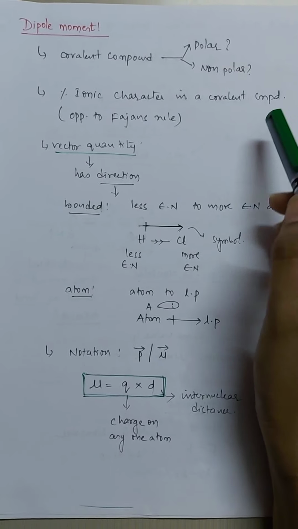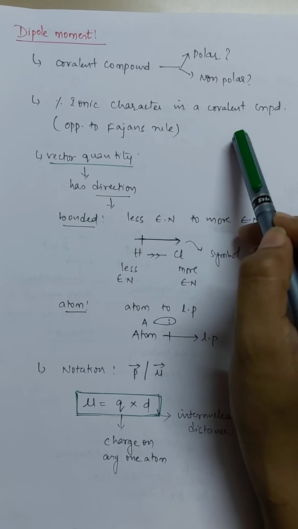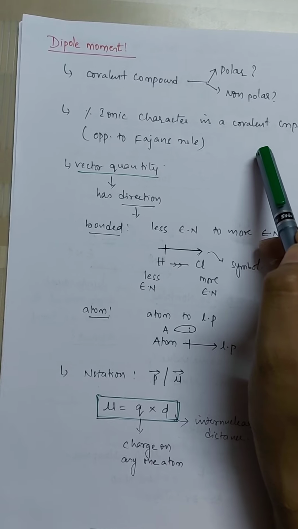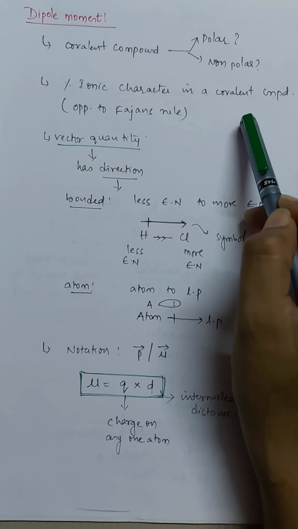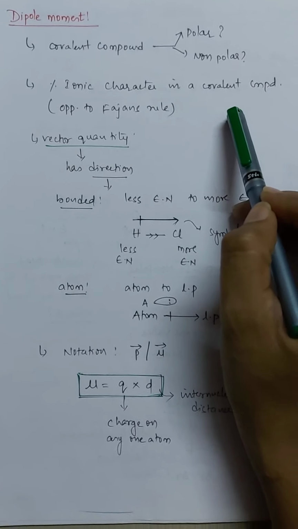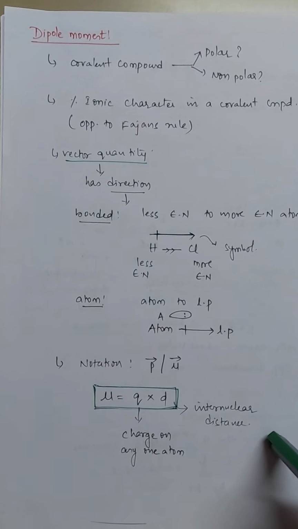Hello everyone. So today I am going to explain the concept dipole moment, which is very important in the chapter chemical bonding. So students, I have already prepared notes on this so that it can save time and so that it will be easy even for you to note the points which I am going to explain. So let us start this topic, dipole moment.